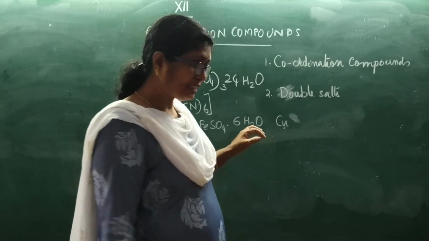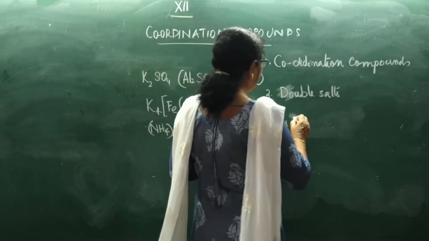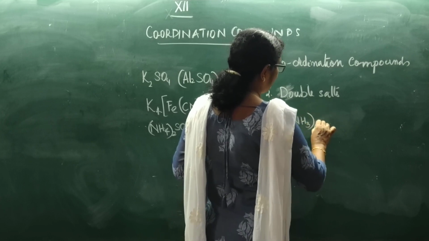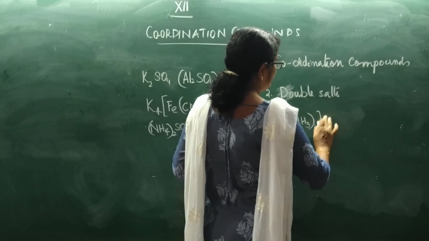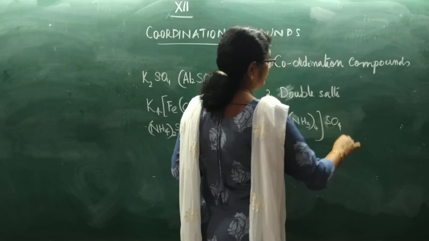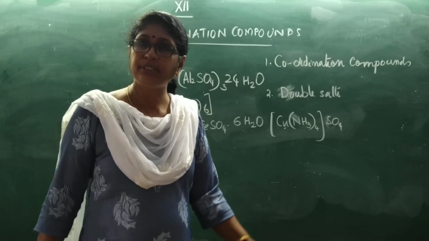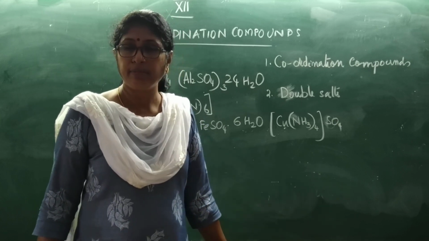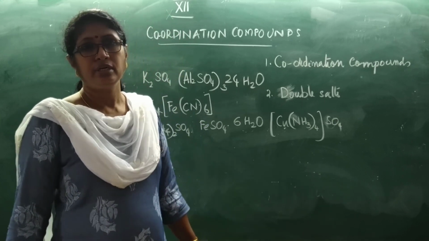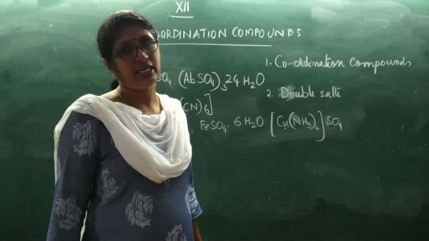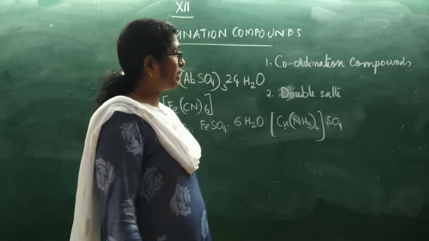And in p-block elements we have seen, if you add ammonia solution to copper sulfate solution, you will get a deep blue colored solution. It is [Cu(NH3)4]SO4. This is copper ammonia complex. It is not a double salt. It is a coordination compound. Understood? So these compounds do not split into corresponding ions. So these are coordination compounds.